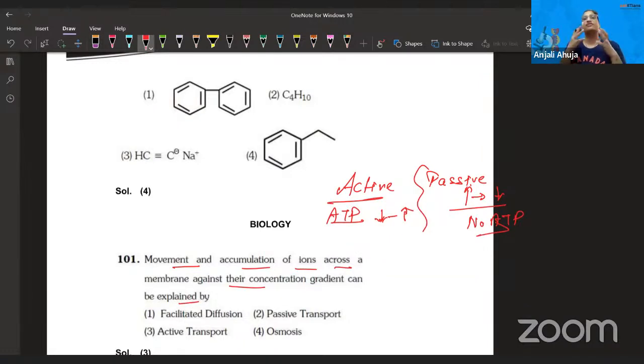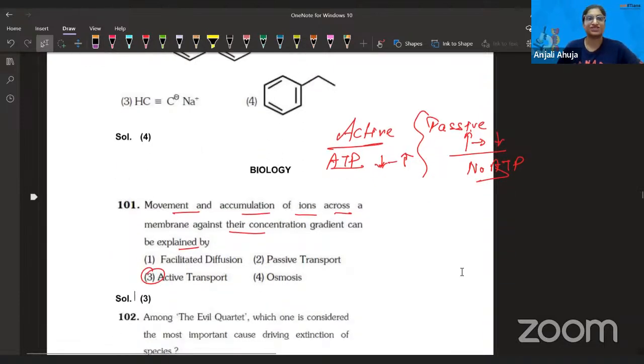Now, if a plant needs any mineral, that's very important, because minerals are important for the plant. Imagine a plant needs calcium, manganese. Even if it is less in the soil, it will use the energy and take it into the plant. You're getting my point? So minerals, even amino acid, glucose also move inside the plant. But in the roots, minerals move by active transport. Even though that particular salt mineral is present in less amount in the soil, energy will be utilized. So definitely third is the answer.